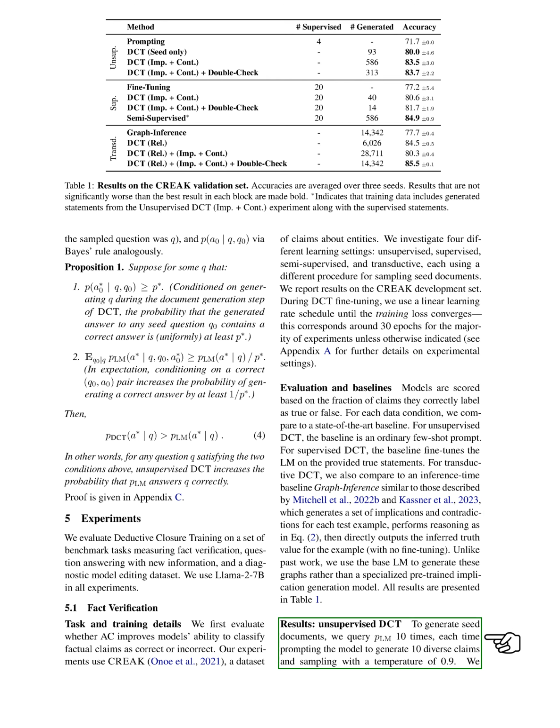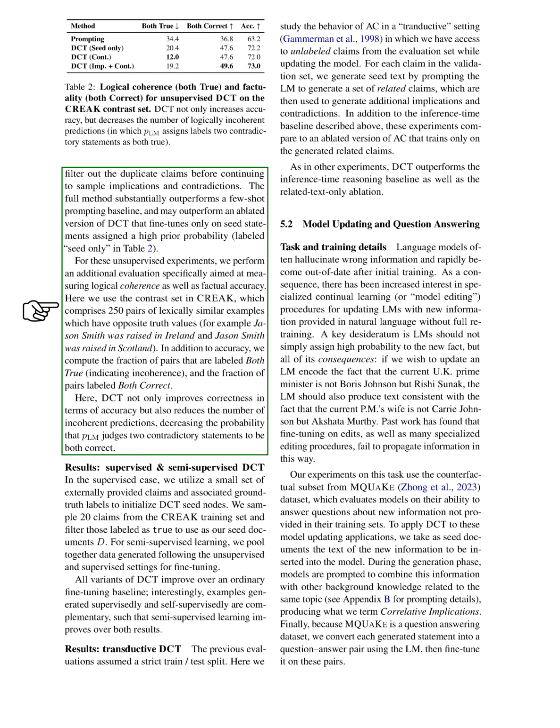In the unsupervised DCT experiment, we asked the model to generate 10 diverse claims 10 times, and then filtered out any duplicates. Our method significantly outperformed the few-shot prompting baseline, and may even outperform a version of DCT that only fine-tunes on high-priority seed statements. We also evaluated our model's logical coherence and factual accuracy using a contrast set in Creak, which contains 250 pairs of similar examples with opposite truth values. Our DCT method not only improved accuracy but also reduced the number of incoherent predictions.